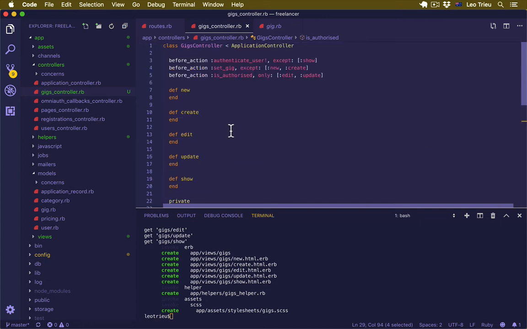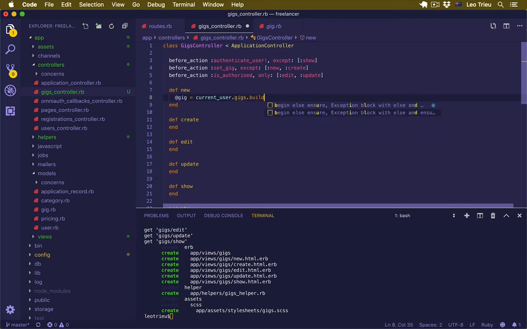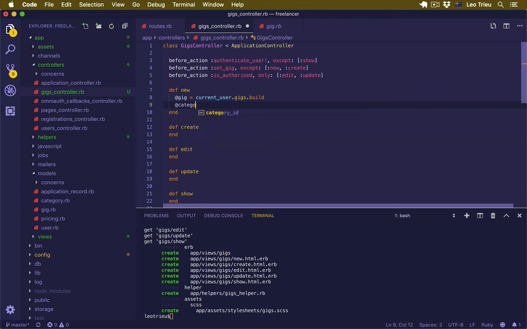Okay, now the last thing we want to do is the new gig action inside here. First, I'm going to create a new @gig variable, and it's going to be equal to current_user.gigs.new. So that means with this we just create a new gig object and reference it to the current user. After that, just create a @categories variable and it's going to be Category.all. So we're going to get all of the categories that we have inside the database and put them into this variable, because at a later stage inside the front end we're going to display all the categories.